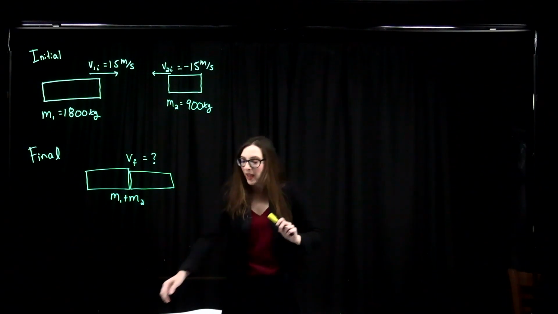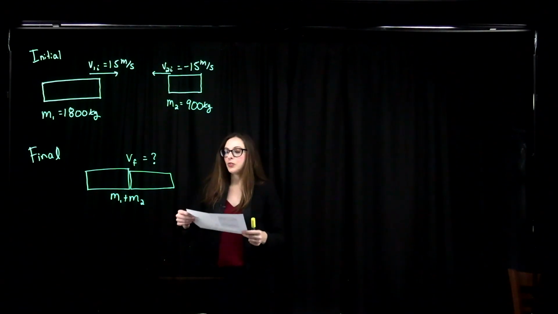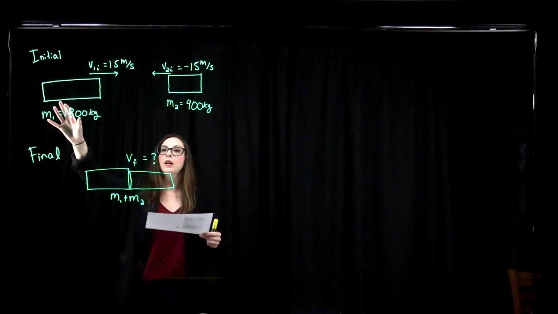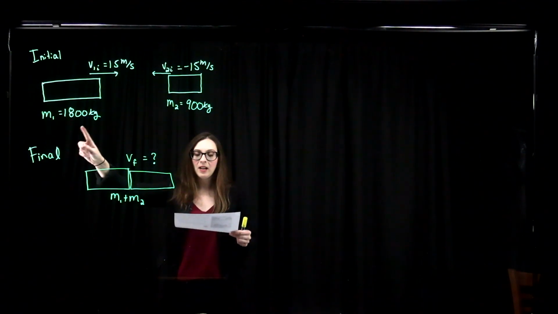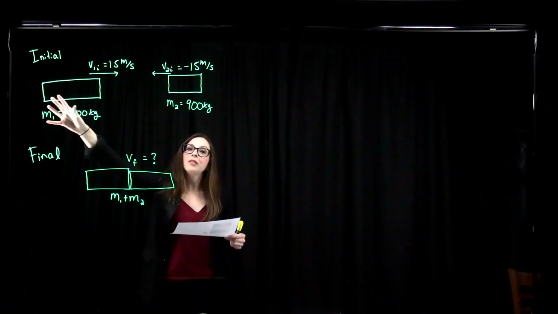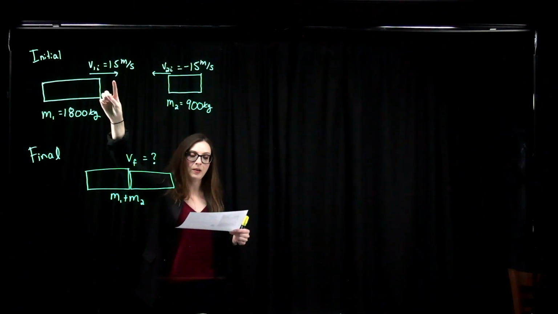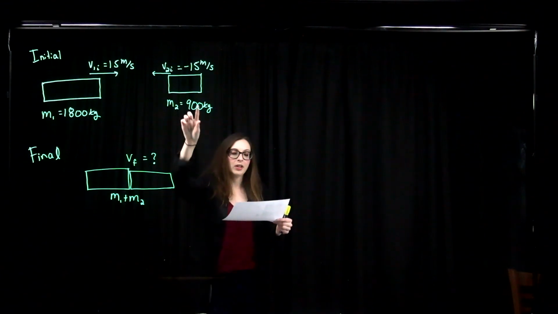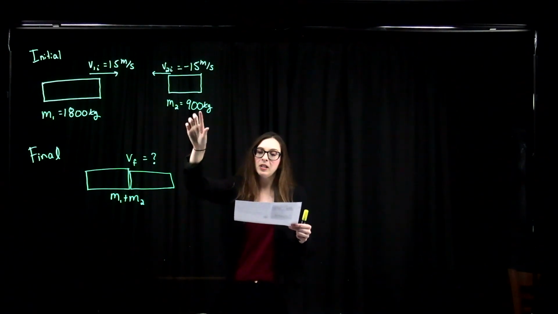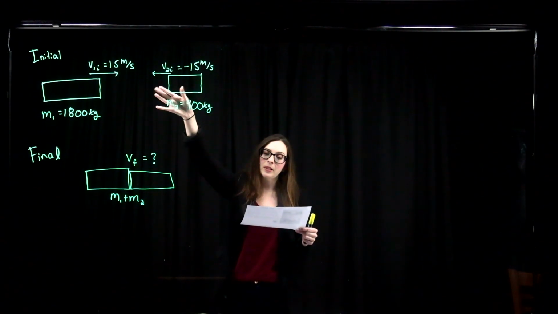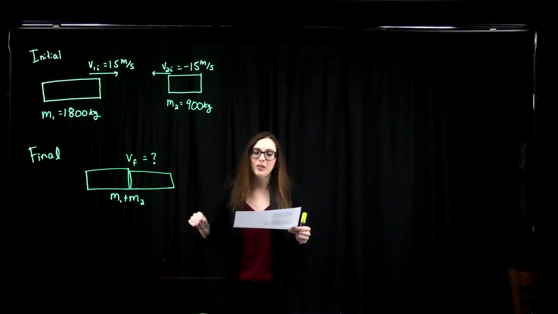Okay, so we have two cars. Here we've got a truck with a mass of 1,800 kilograms that's traveling eastbound at 15 meters per second, while a car of 900 kilograms is traveling westbound at 15 meters per second.